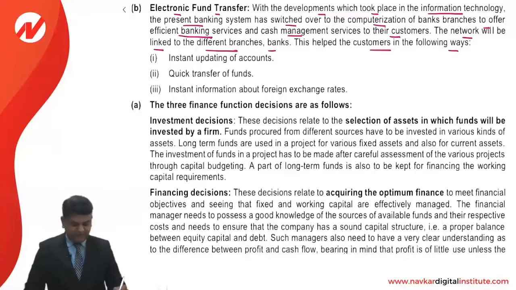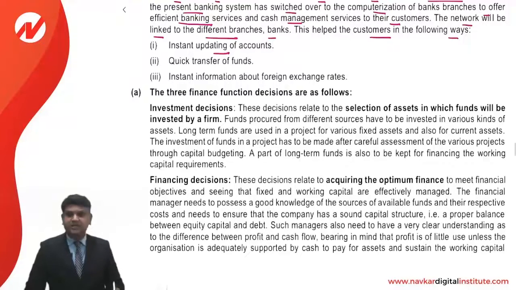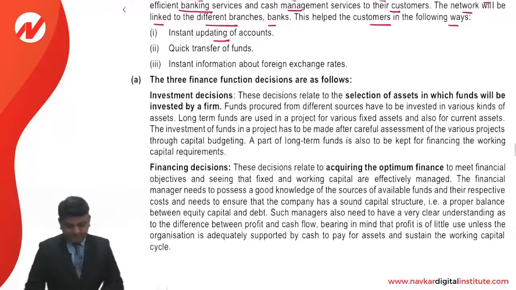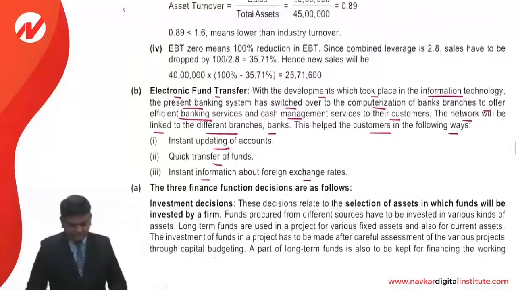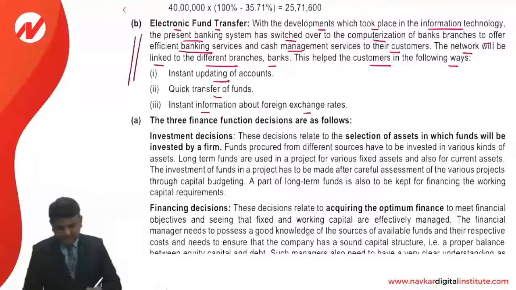This helps the customer in the following ways. Instead of updating the accounts, you can send a message, that is a missed call, and you'll get the message for the balances. Quick transfer of the funds from one account to another account. Instant information about foreign exchange rates. Friends, over here we can definitely add certain more advantages with respect to virtual banking. We understand that you don't have to go to update your passbook. You can get the statement on the computer directly without incurring any expenses, and you can get it any time.